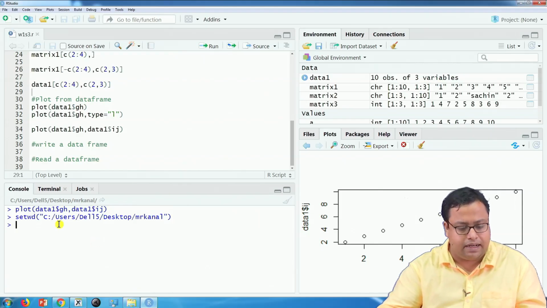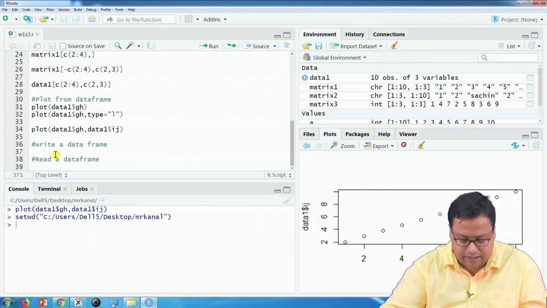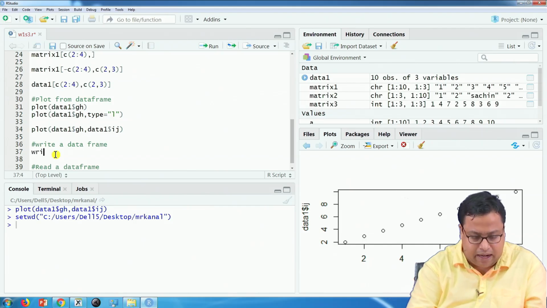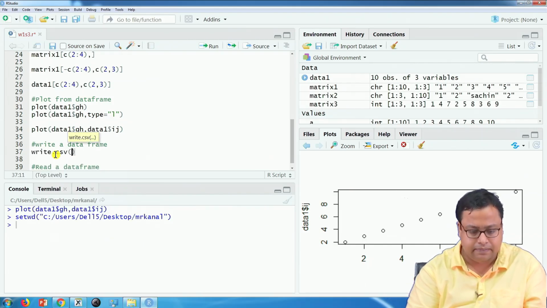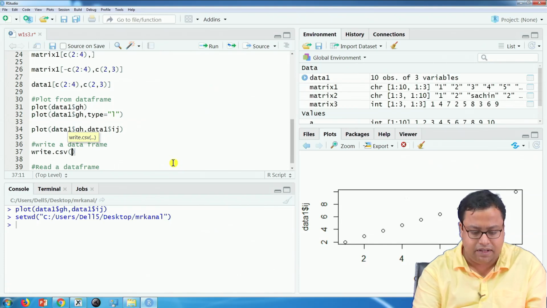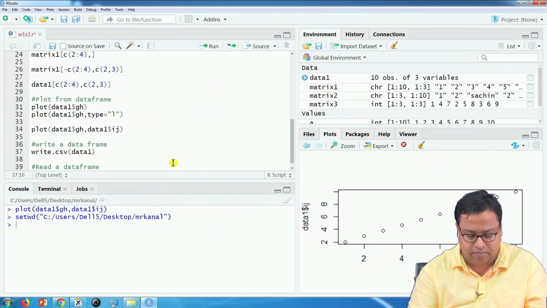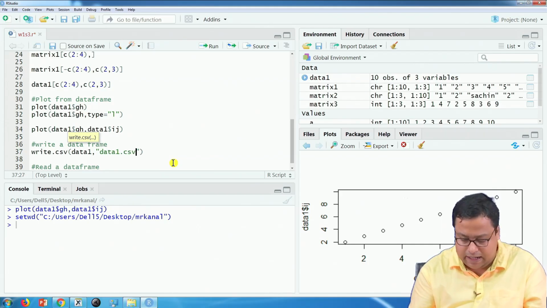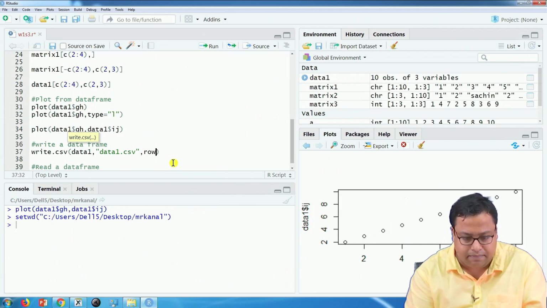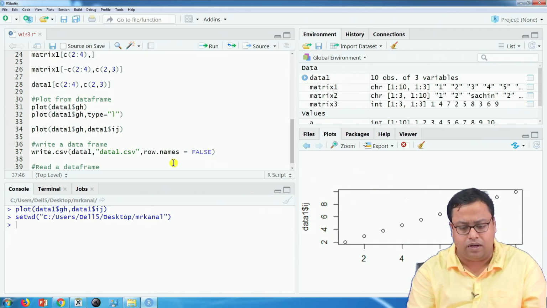After setting up the working directory, to write a data set we have to write write.csv, data1, comma, let us say "data1.csv", and row.names equal to FALSE because we do not have any row names.